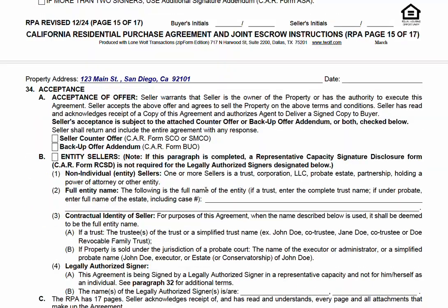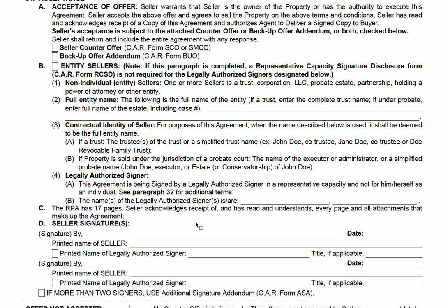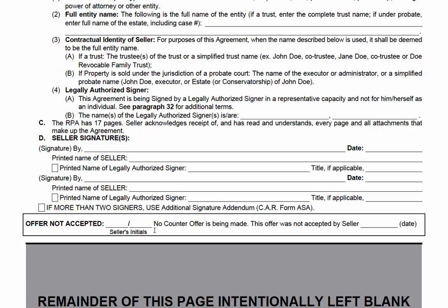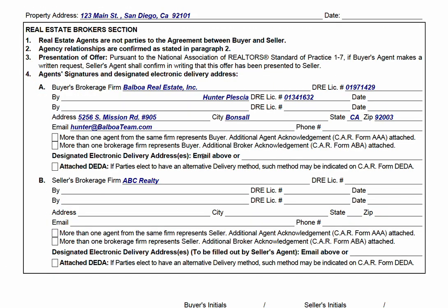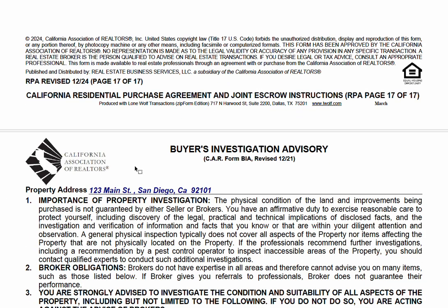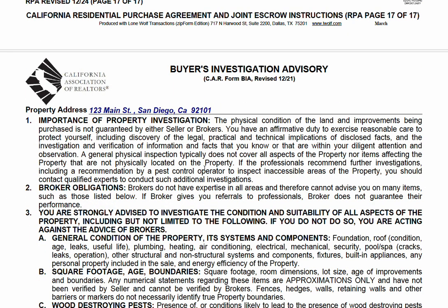Buyer's going to sign. Seller's going to counter or not, or just accept it, and then sign. That's it. You're going to sign down here in the agent part. This is my company information here. This is where you're going to put your information. Try to fill out some of the seller's, aka listing brokerage information as much as possible. It's helpful to them. Escrow holder is going to fill this out. Okay, that's it for the offer, but this bundle is 27 pages.